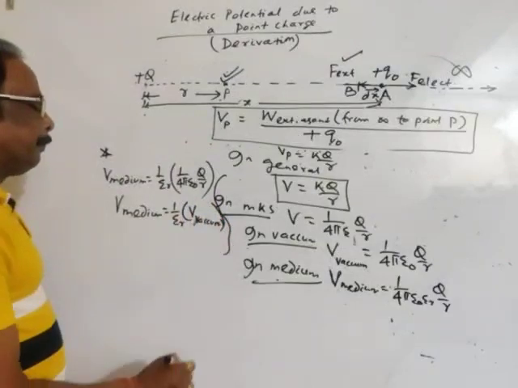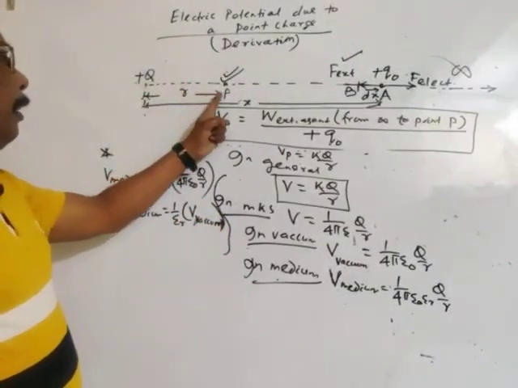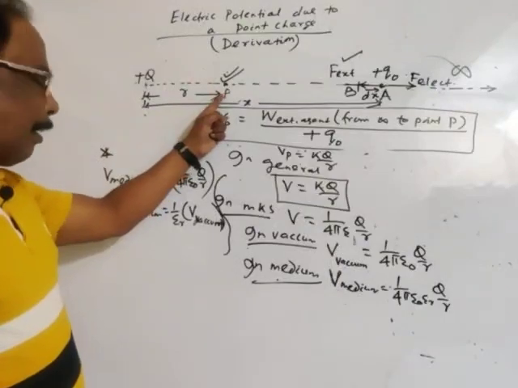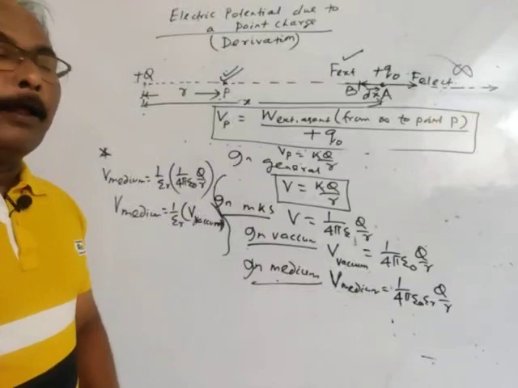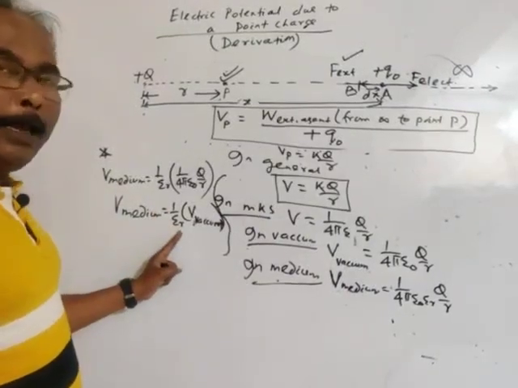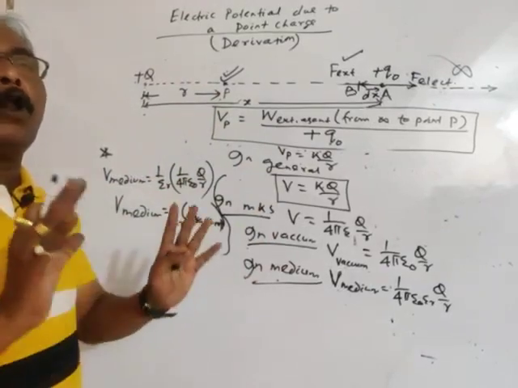Thus, for a point charge at a given distance R, the potential in a medium decreases by 1 by epsilon R times that of the potential in vacuum or air.